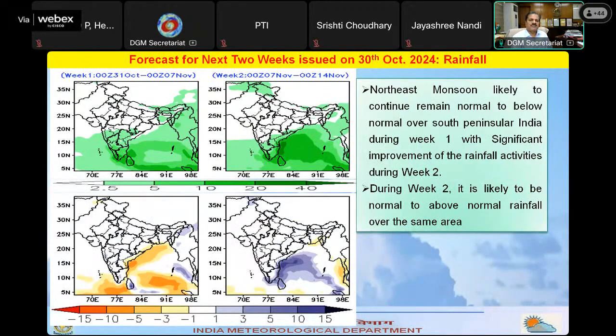Now let us look at the extended range forecast for the next 2 weeks. So week 1 is 31st October to 7 November and week 2 is 7 November to 14 November. If you look at these 2 weeks forecast, it also endorses the earlier points what I told you, that South Peninsular India will have good rainfall activity during next 2 weeks, especially in the second week, you will have very good activity because of that low pressure system which we are expecting to move towards Tamil Nadu and adjoining Andhra Pradesh.